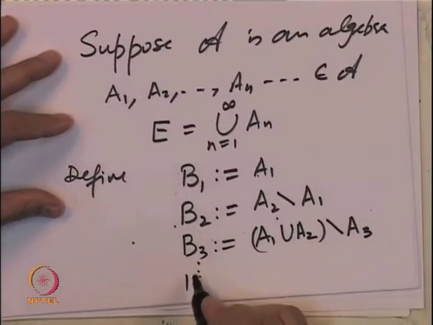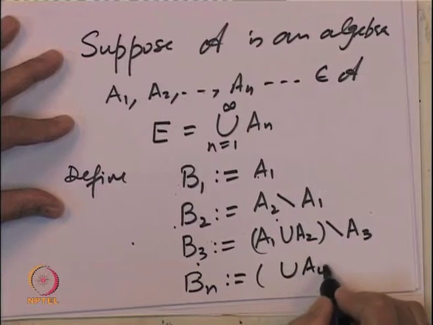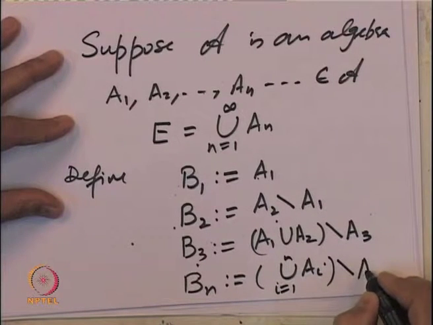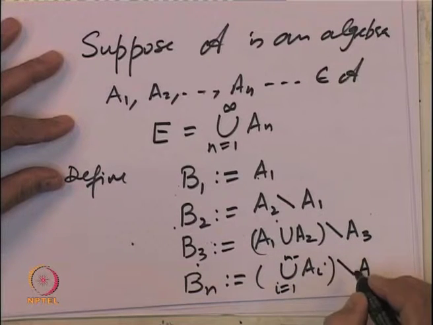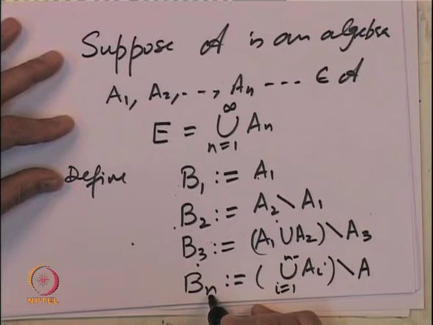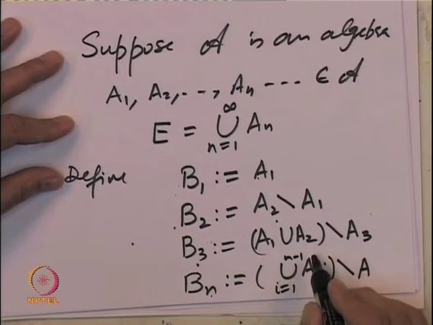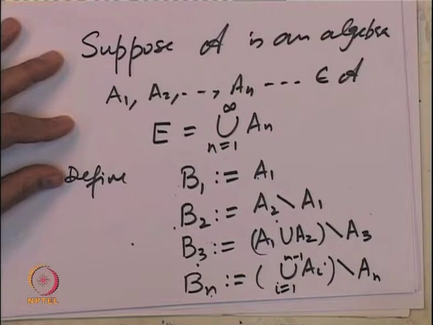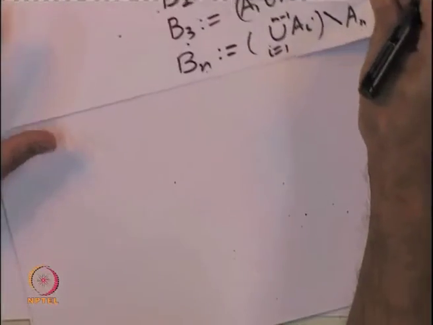So, you will define B n in general to be the union of A i, i equal to 1 to n minus 1, removed from it the elements which are in A n. So, we have generated a new sequence out of the given sequence.